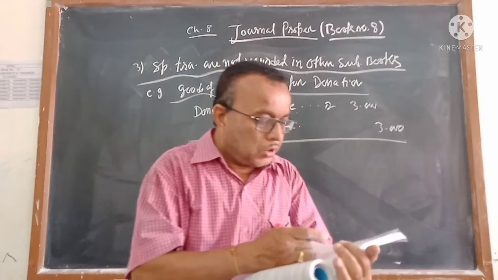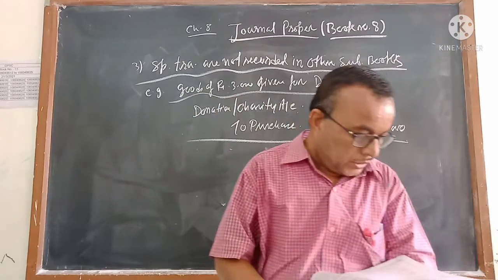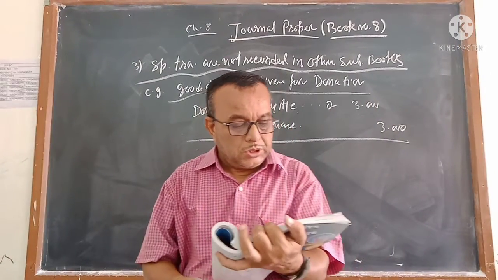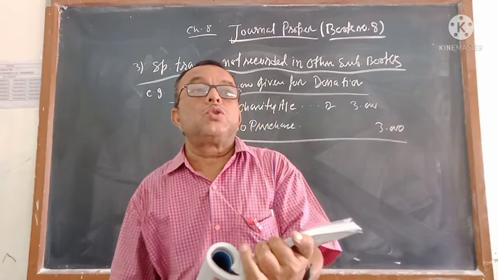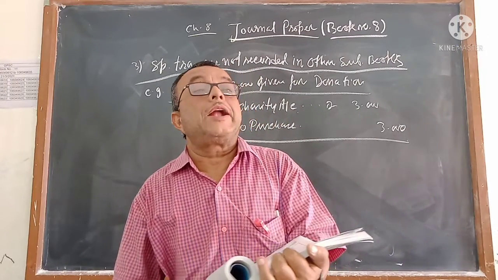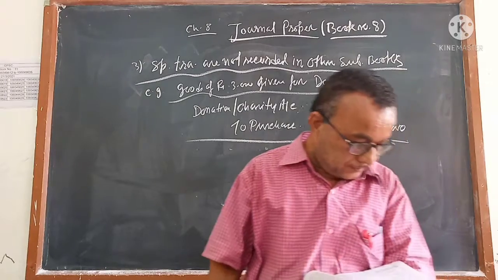Gave goods of rupees 1,500 in a charity, that is charity account debit to purchase. Distributed goods of rupees 3,000 as pre-sample. You have given the goods for pre-sample, that is called advertisement account debit to purchase.